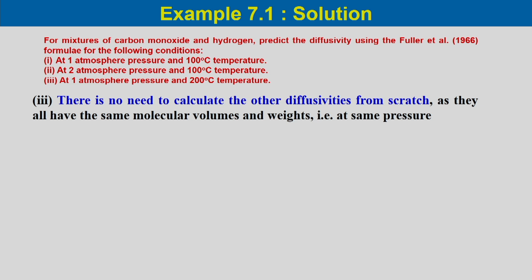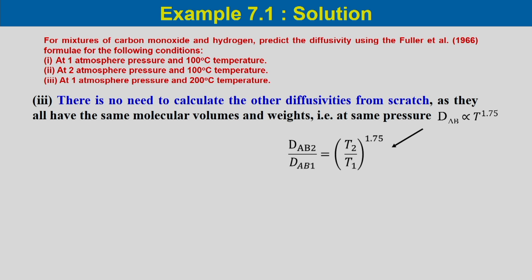So, there is no need to calculate the other diffusivities from scratch, as they all have the same molecular volumes and weights, and at the same pressure we can write DAB proportional to T to the power 1.75.